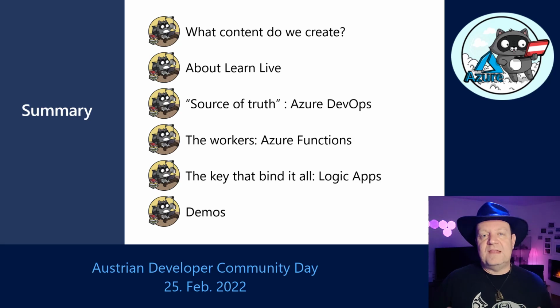We talked about Azure DevOps and GitHub, our source of truth. This is where we store our information and also what we use to communicate as a team and to produce each episode. And then we took a little bit of a deeper technical dive into Azure Functions and Logic Apps, those components of the automation that we build, code versus low code, and really the collaboration into those systems and all the systems that we have around it, such as Microsoft Teams, Outlook Calendar, Azure DevOps, and more. We saw this all in the demo.